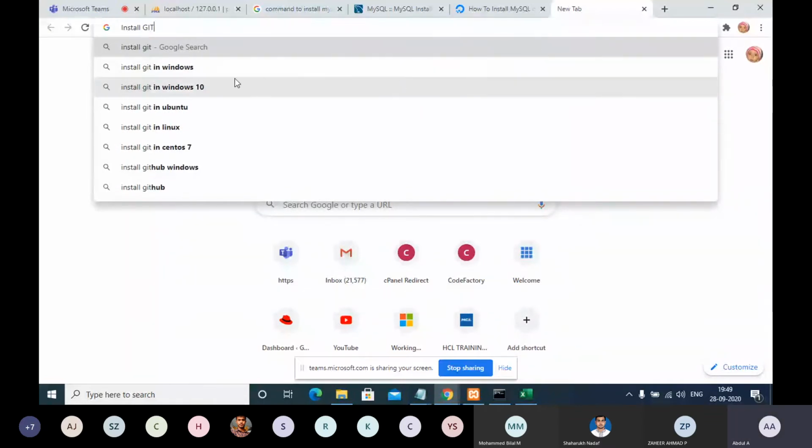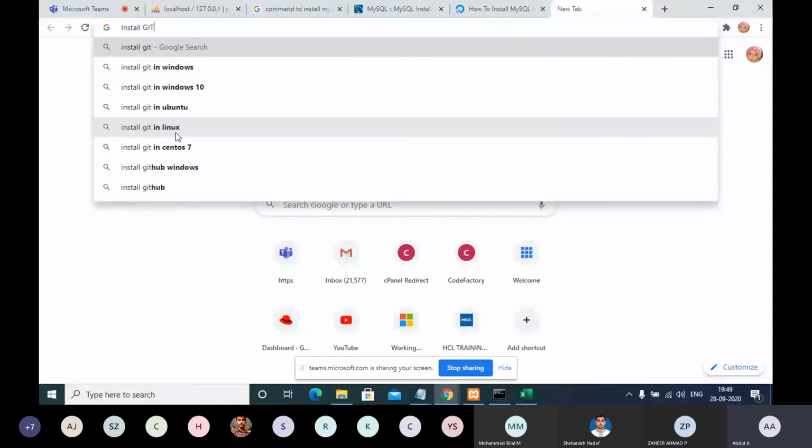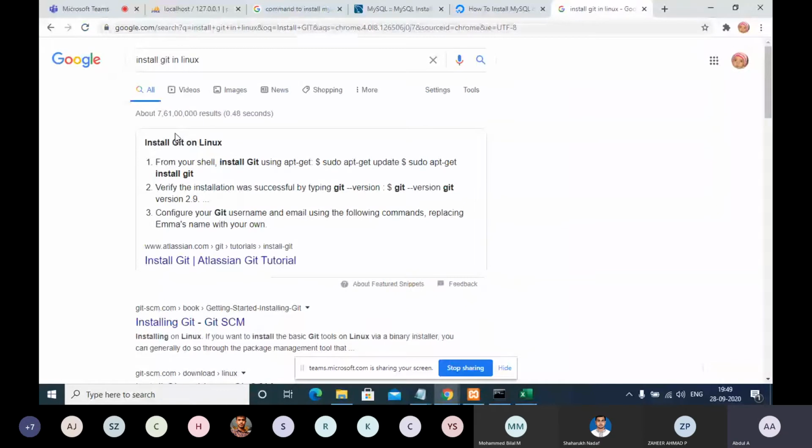In Windows or Linux, whatever. I'm just showing you, nothing to worry about. Whatever the task is, you can challenge them and say, I know I can do it. Nothing is rocket science or a big thing.